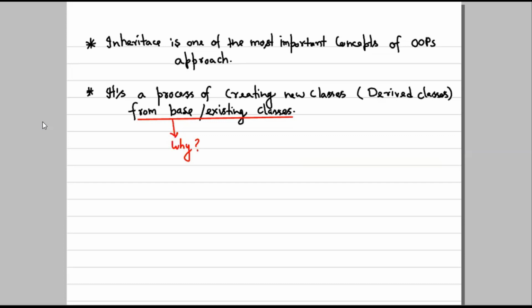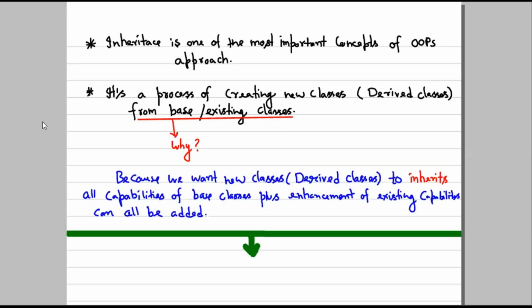If you know the answer, then you would understand inheritance in depth. The answer is that we want new classes to inherit all capabilities of base classes, and not only that, enhancement of existing capabilities can also be added. So that would be great, right?